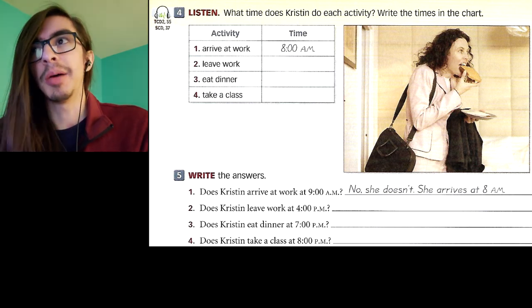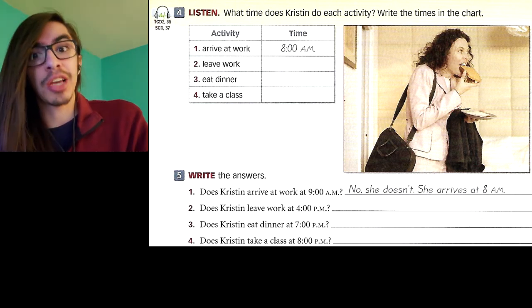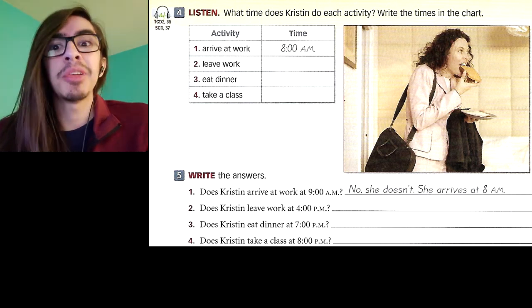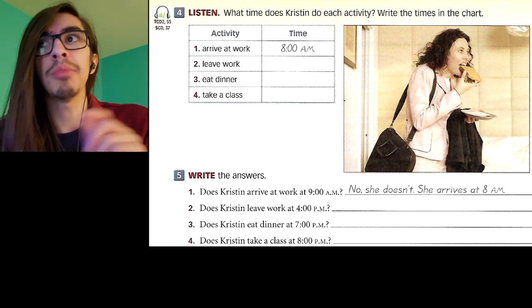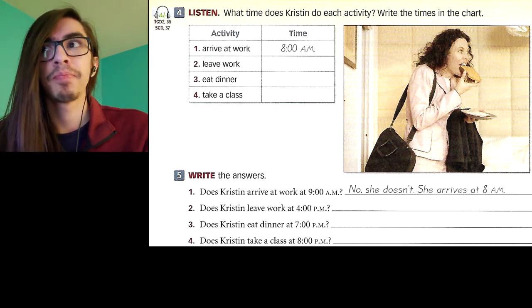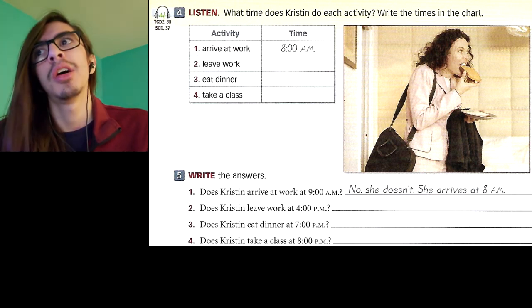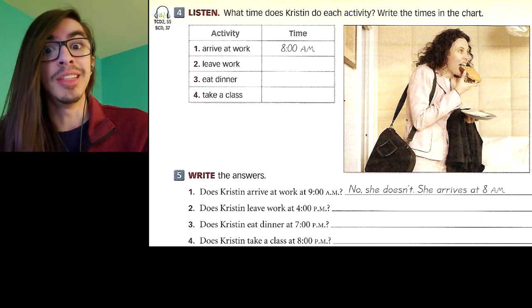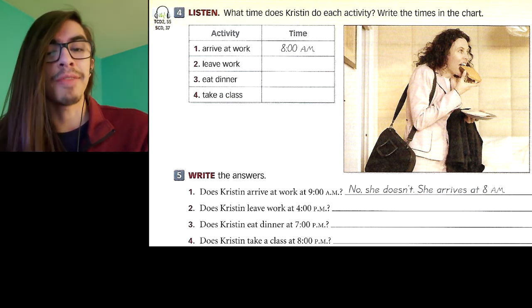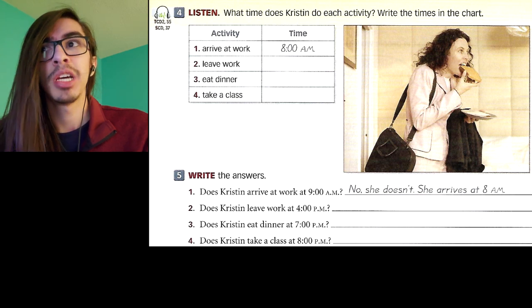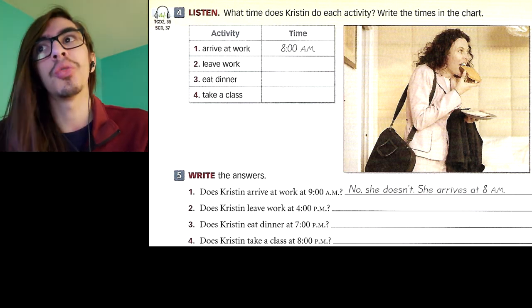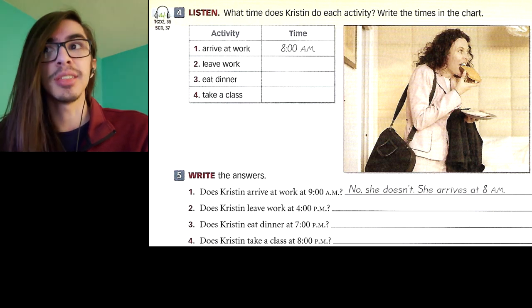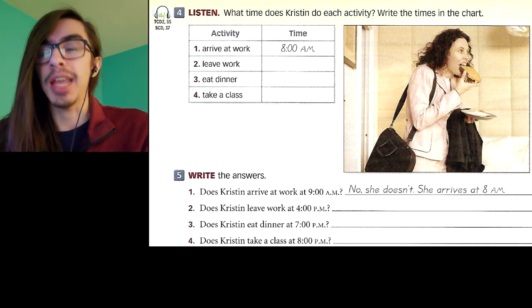Perdón. So for exercise 4, what time does she arrive at work? Well, she said she arrived at work at 8 a.m. So we put 8 a.m. for the time. And for exercise 5, when the question is asking, does Kristen arrive at work at 9 a.m.? Well, no. We just said she came in at 8. So we say no, she doesn't. She arrives at 8 a.m.